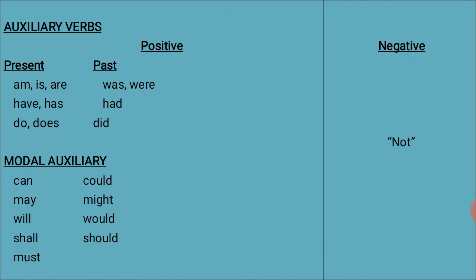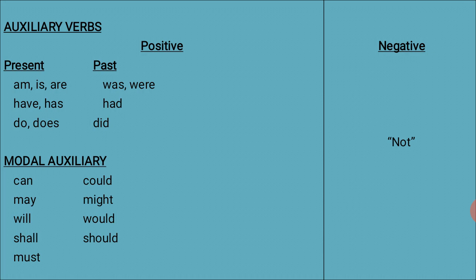For example, am not, he is not, they are not, I was not, they were not, I have not, he has not, they had not, we do not, Ram does not, all the people did not. So we are using that negative. For the negative statement, we are simply adding not to those auxiliary verbs only. Then we can have a negative formation.